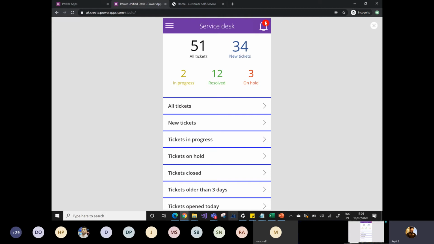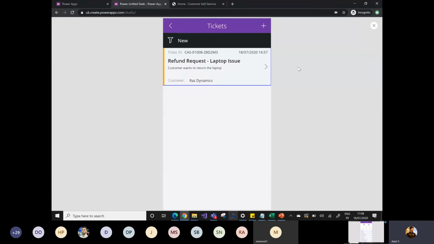So if you can see, the notification shows 1. That means a new case has been assigned to Narayan. So I will simply go to the notification and can see that 1 case has been assigned to me, and I can get all the information: the ticket ID is this, the refund request, laptop issue, the customer wants to return the laptop, and the customer information.